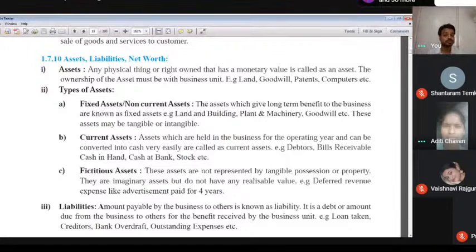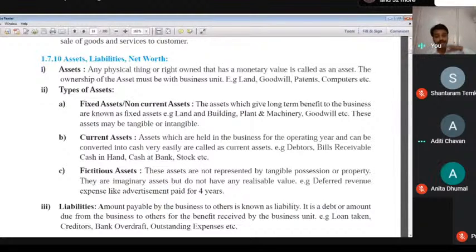And the last point is fluctuation. Fluctuating assets are not represented by tangible possession or property. They are imaginary assets that do not have any realizable value, such as deferred revenue expenses like advertisement paid for 4 years. Remember, advertisements we use for 1 year, but sometimes this is a capital nature expense.